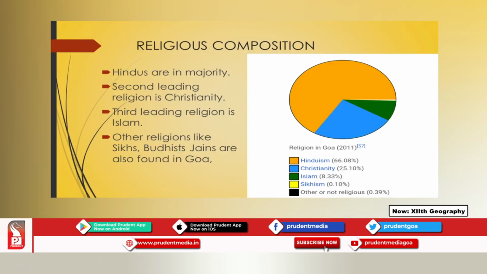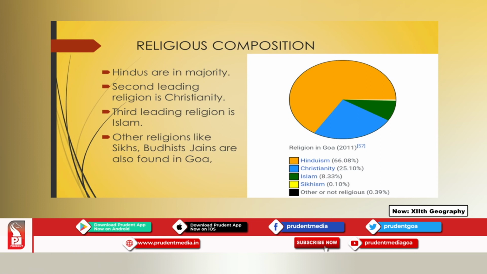You have a pie diagram that shows the religious composition of the state. So, you can make out here there is a higher percentage of Hindus in the state. According to 2011 data, the percentage of Hindus in the state was 66%. So, the major religion in Goa is Hinduism, 66%.